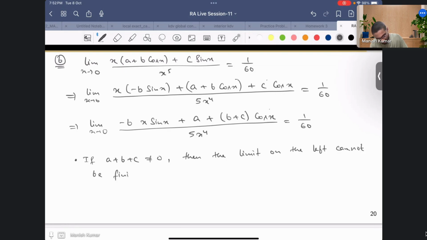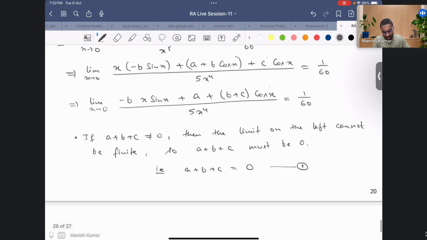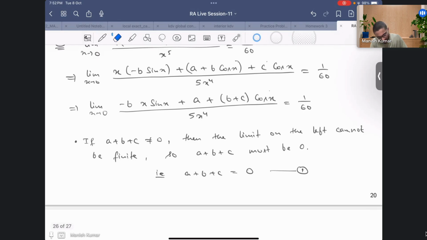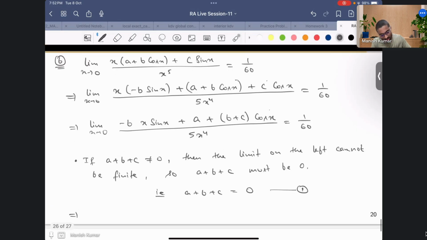Finite, so a plus b plus c must be 0. That is a plus b plus c equal to 0. So this is the first restriction we are putting on a, b and c. Okay, nice. So now we know that a plus b plus c is 0, so again this is 0 by 0 form. So here I'm using L'Hopital.